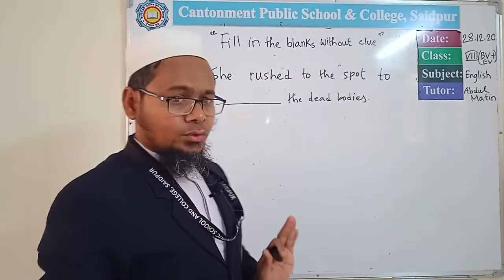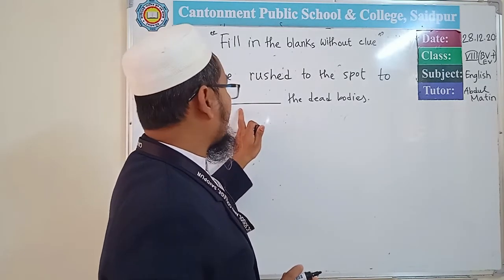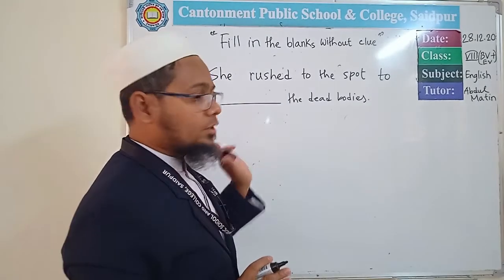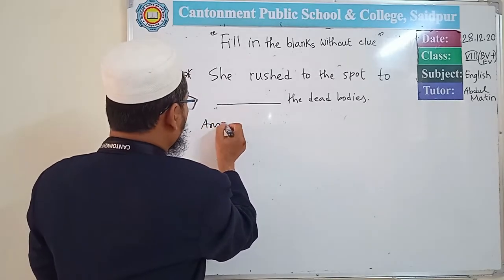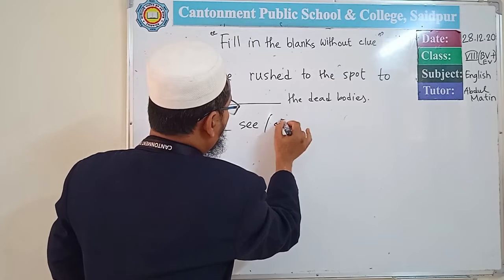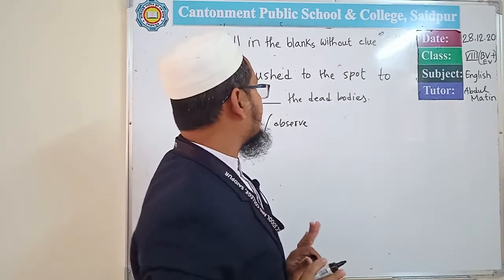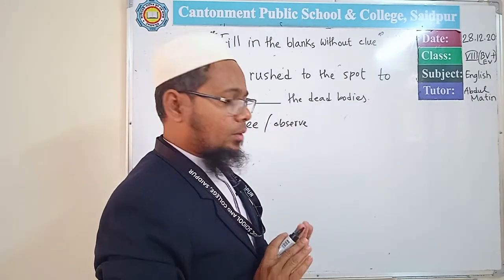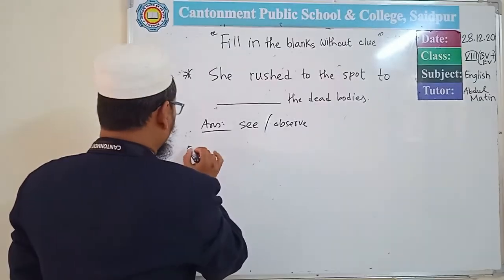That means if you want to fill in the blank in the sentence, then it needs the base form of the verb. If you think it is a base form, then it must be with the base form or present form of the verb. What can be the answer here? It will be to see or to observe, etc. I want to tell you that after to there will be the present form of the verb. With the other prepositions there will be the ing form of the verb. Okay.